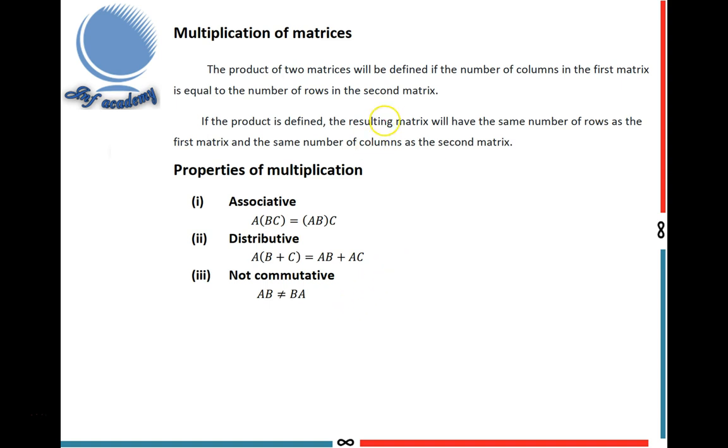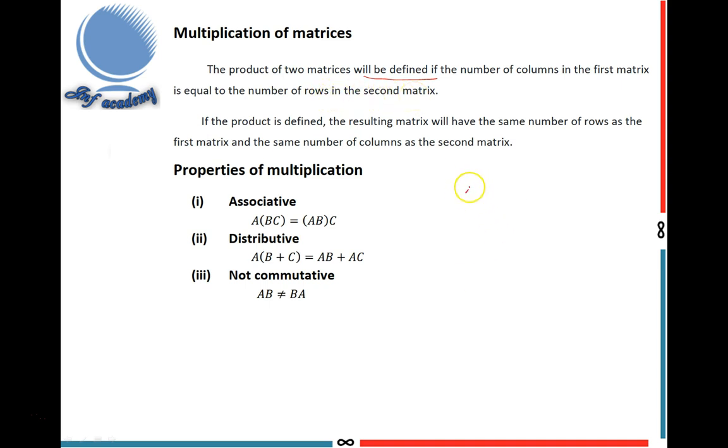Next, multiplication of matrices. When will you multiply two matrices? The product of two matrices will be defined if the number of columns in the first matrix is equal to the number of rows in the second matrix.